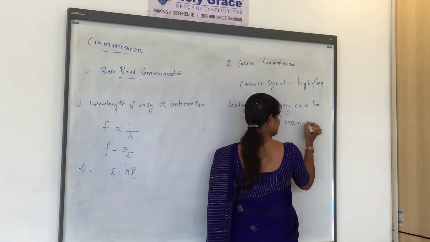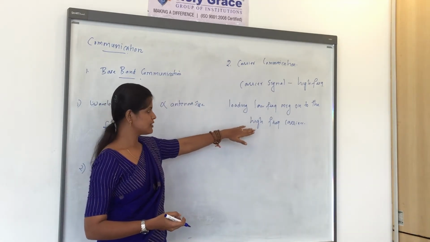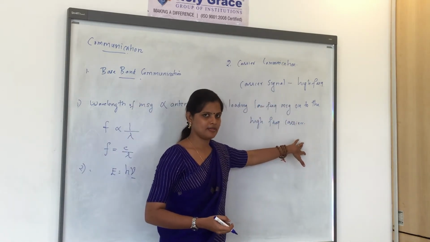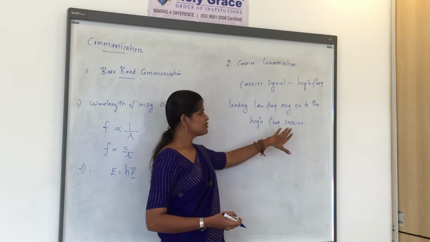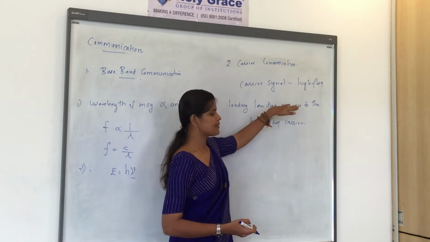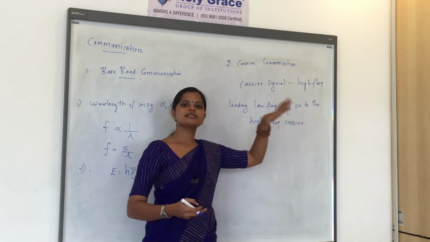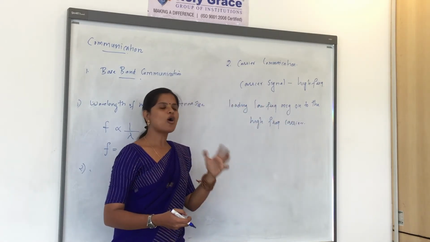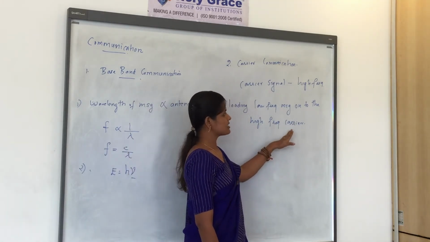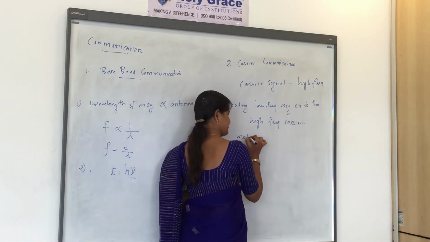For this process, the main thing to be followed is that the message signal and the carrier signal should be compatible. For that, we have to make a change. We can change the characteristics of the carrier signal with respect to the message signal, because we cannot change the message signal. As I told already, the message signal is a raw signal that we want to send. So the only option is to change the property or parameters of the carrier signal with respect to the message signal. That process is known as modulation.